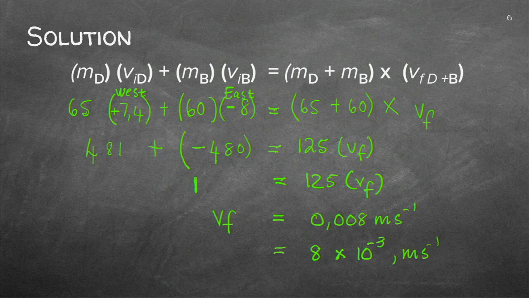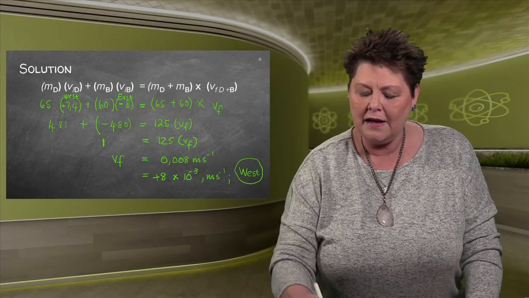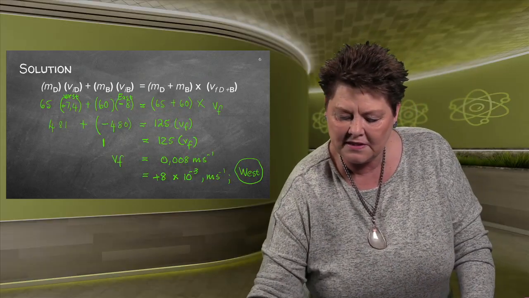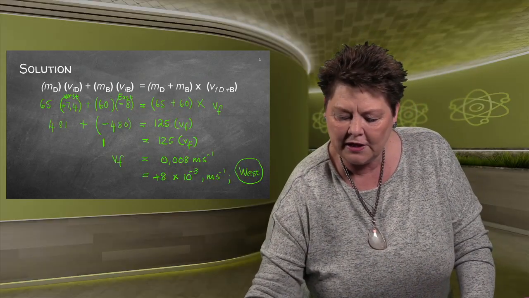And now, guys, please remember, I found that my answer was a positive 8. So I have to indicate that this was in the western direction, because a positive meant it was moving west. Be sure that you allocate the signs and that you've got everything completed in this calculation. Let me quickly show you.